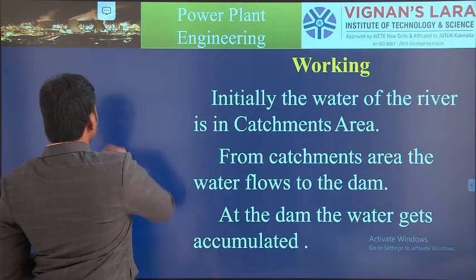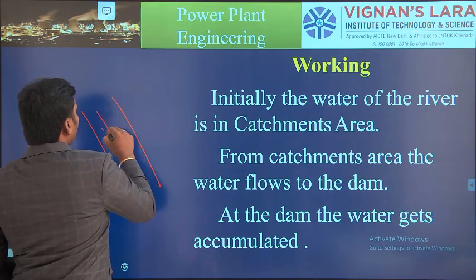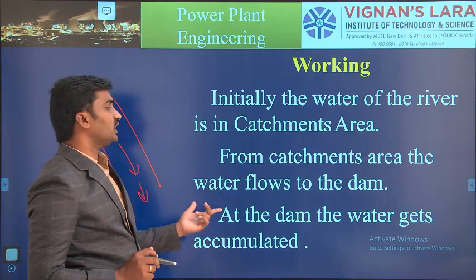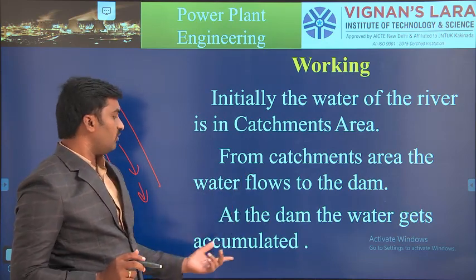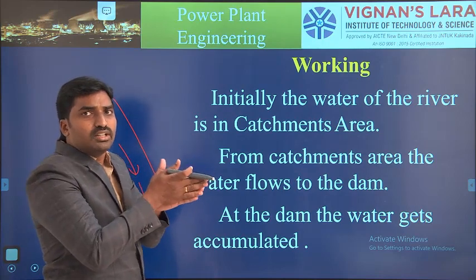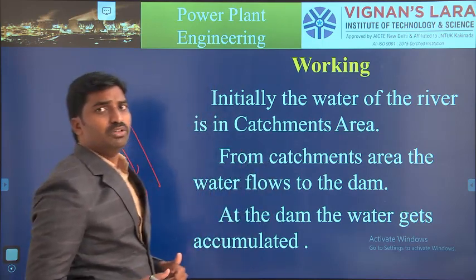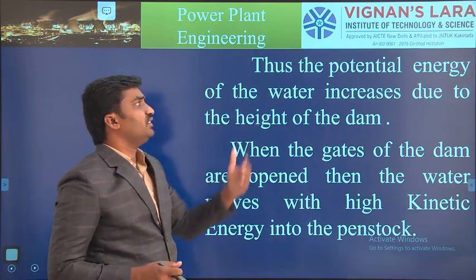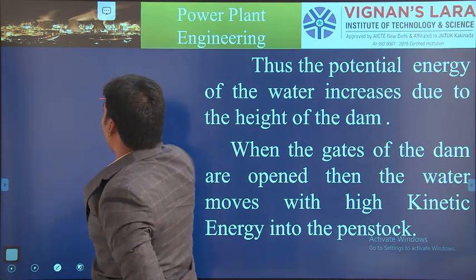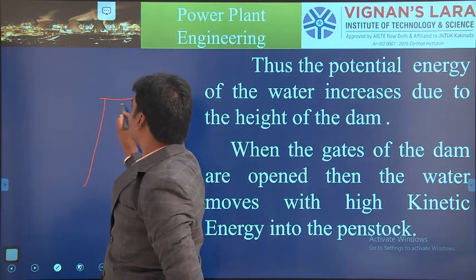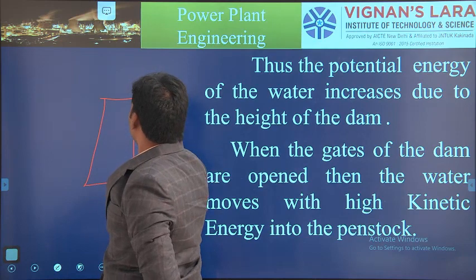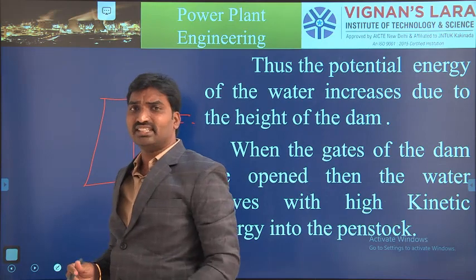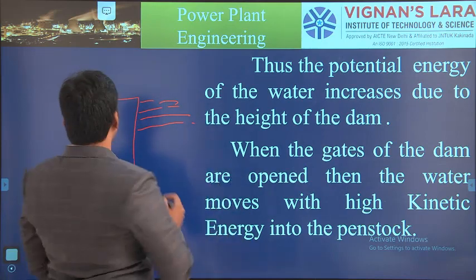Catchment area means the area that drives the flow of a stream of water. From the catchment area the water flows to the dam. At the dam, the water gets accumulated. So we store the water at a dam by using a dam construction. So here we are constructing one dam, and the water is stored here. Stored means it has some height also, so that's why we have potential energy.